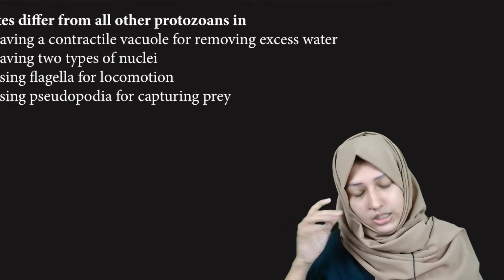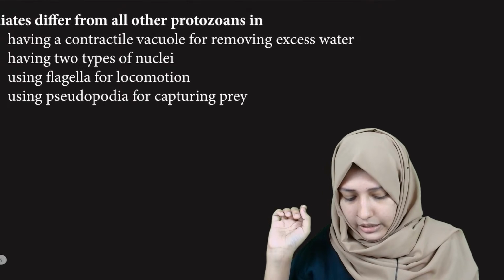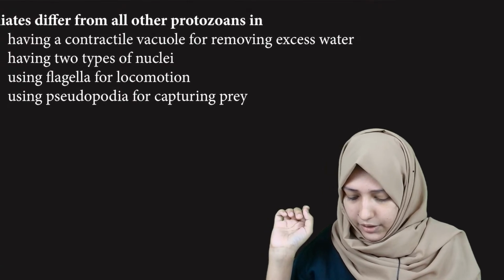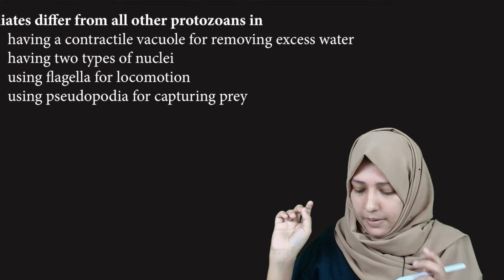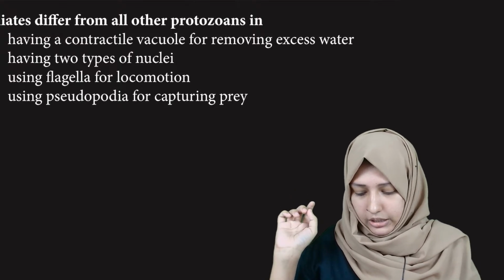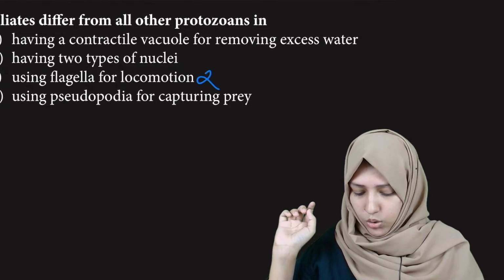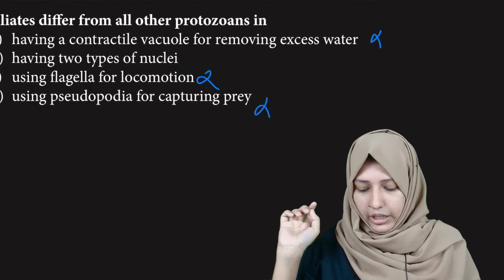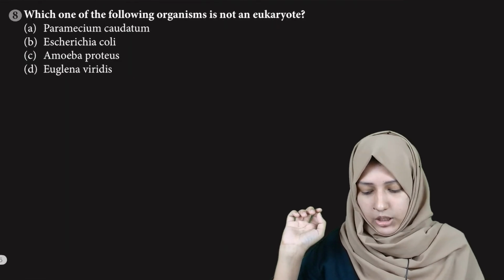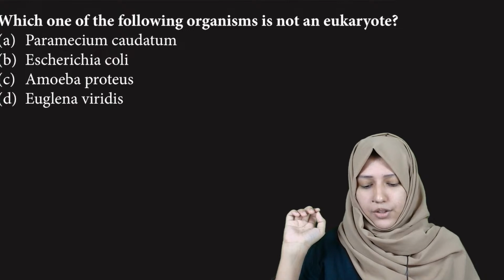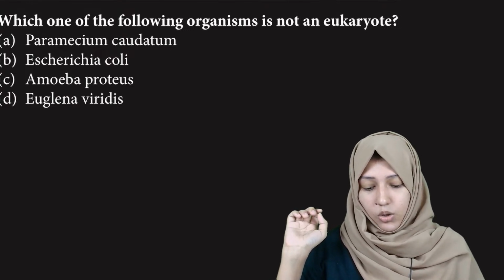Ciliates will be having cilia. Options: having two contractile vacuoles, having two types of nuclei, using flagella for locomotion. Does it use flagella? No. Using pseudopodia? No. It doesn't have a contractile vacuole also. So it's having two types of nuclei. It's the elimination method.